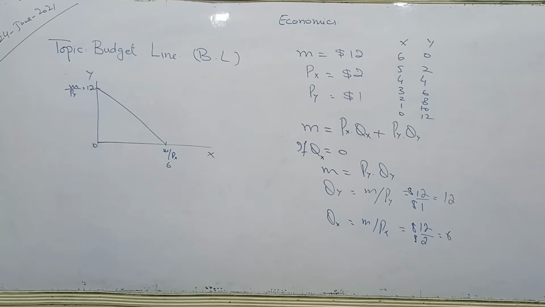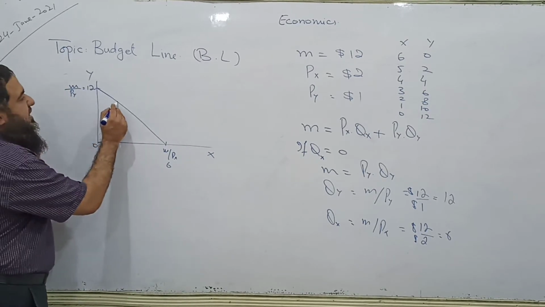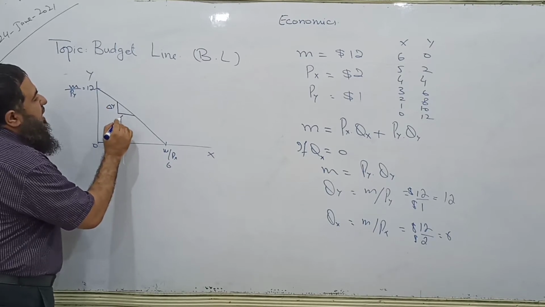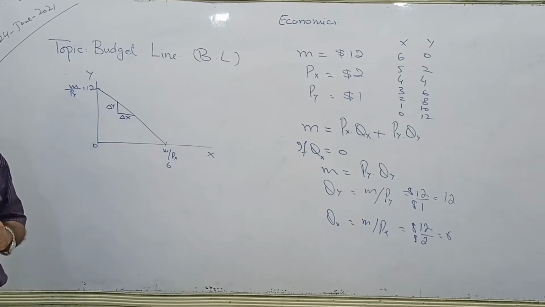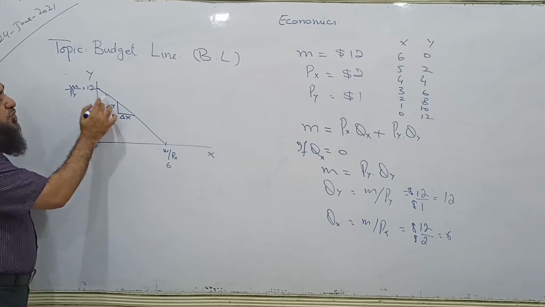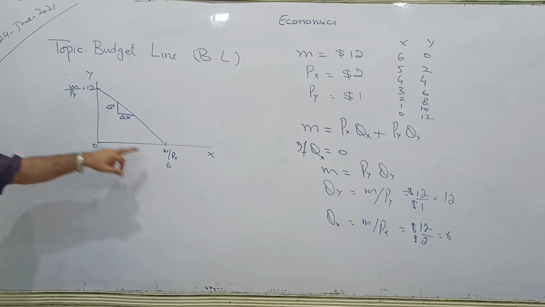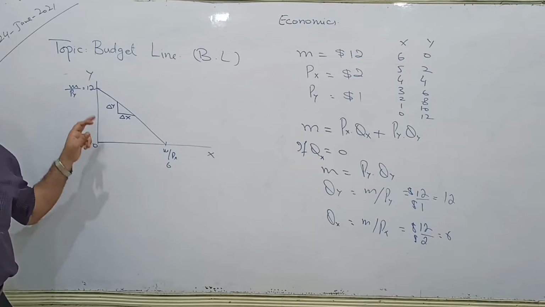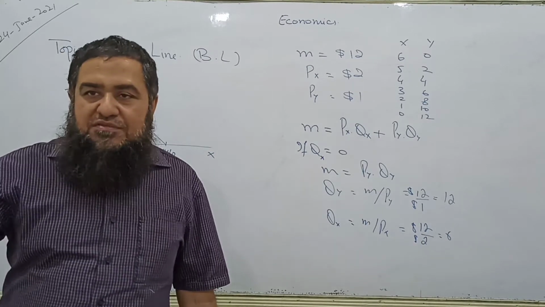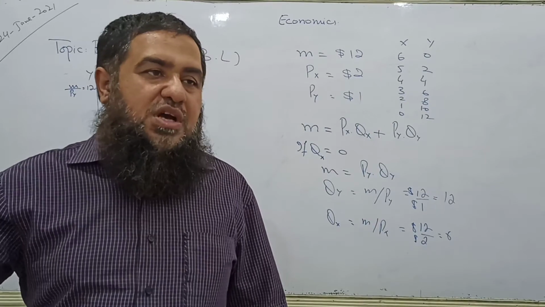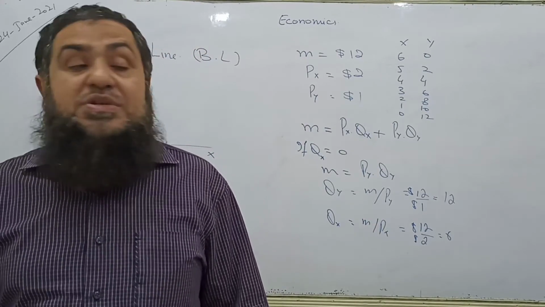Okay? Now can I say this budget line is downward sloping? Downward sloping means what? When the consumer wants to increase X, he has to decrease Y. What is the slope? This is the slope: change in Y over change in X. If the consumer moves from this point to this one, what is happening? Here I have written 12 and 6. So every time the consumer has to give up 2 units of Y to have 1 extra unit of X. This is the slope. This is a constant slope.